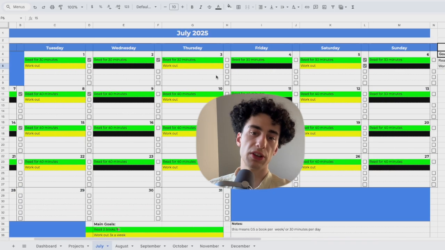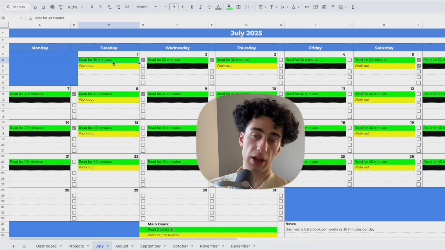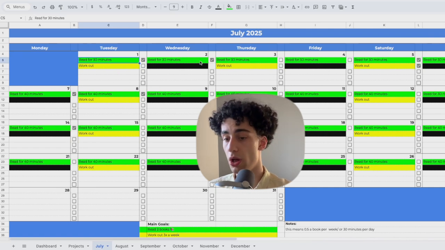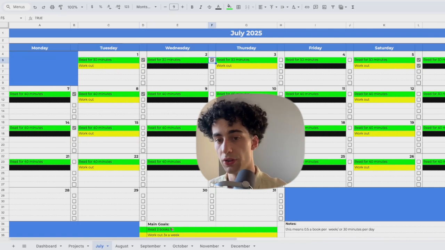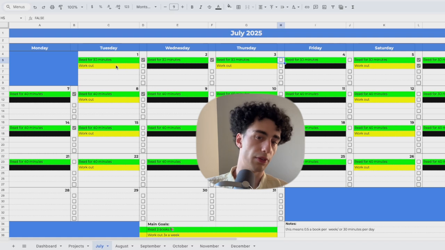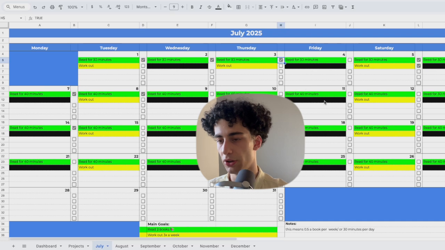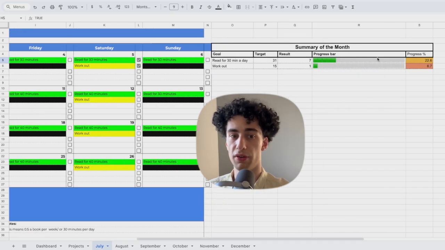And by using these check boxes right here, as you can see, personally I like to say, if I know there's something I have to do, I just like to put it on every single day of the month, so I don't think too much about it when the day comes and I have to do it. So every single day I log into this calendar and see, okay, I have to read, I read, and I check the box. So once I check the box, let's say it's the 3rd of July, and I check the box, I can actually see right here that I've made progress.